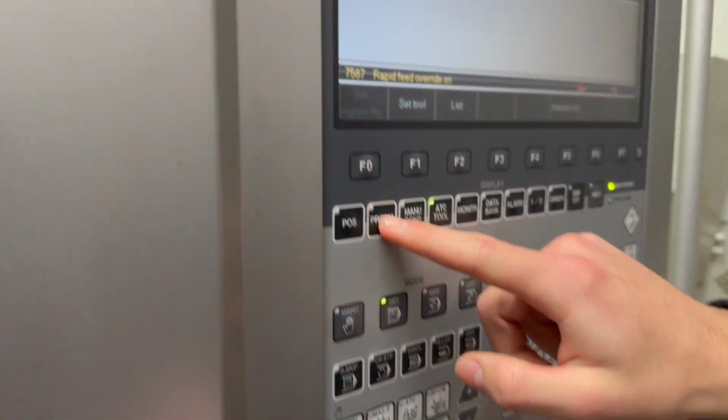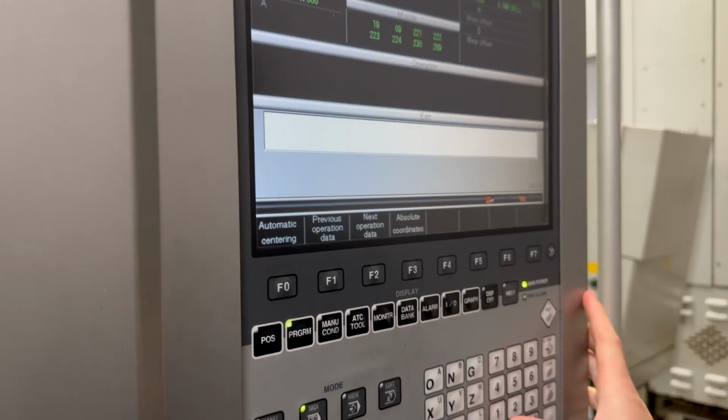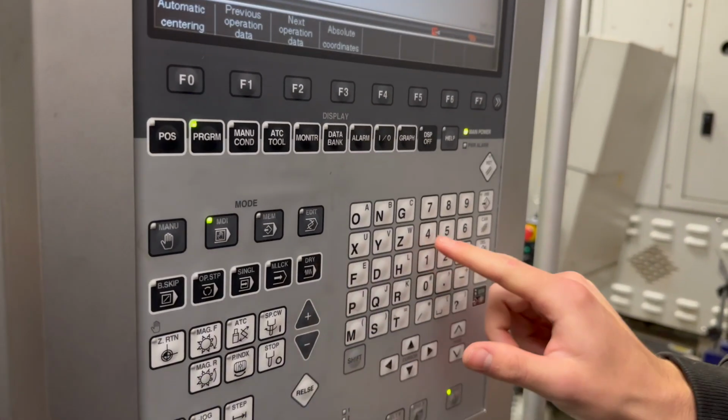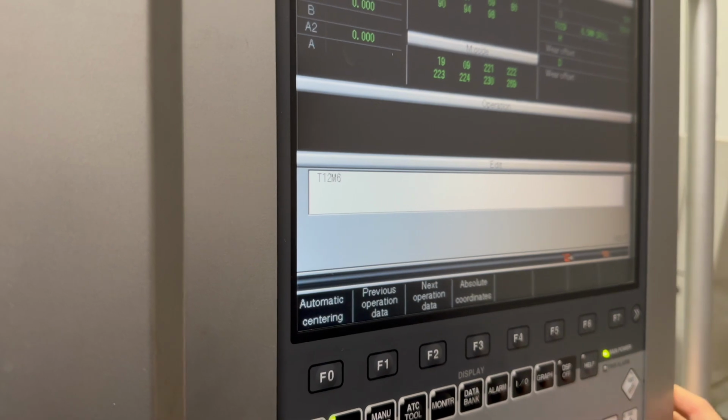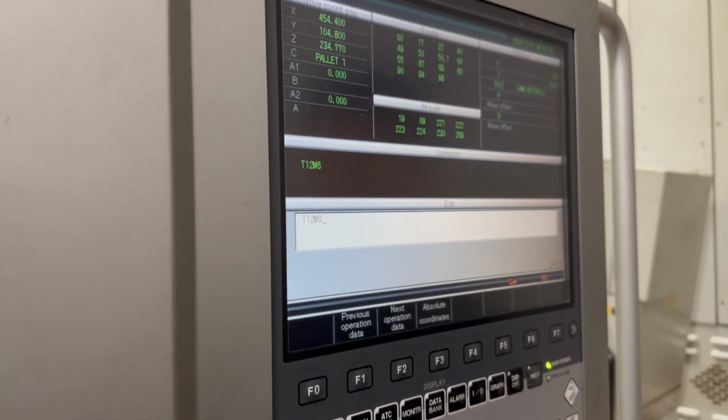and we press program, and just call out that tool, T12, M6, there, and all you gotta do then is just press your cycle start, and it'll get it for you.